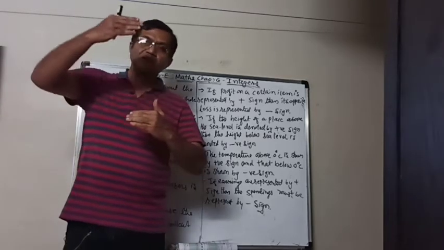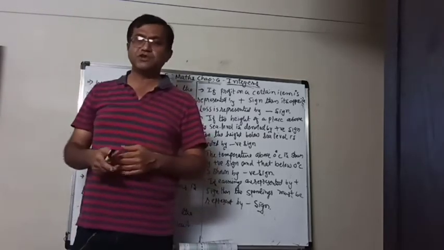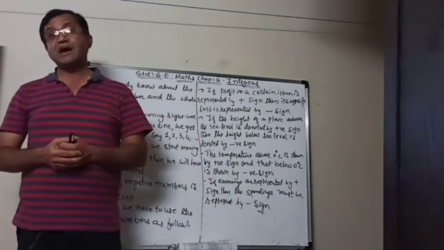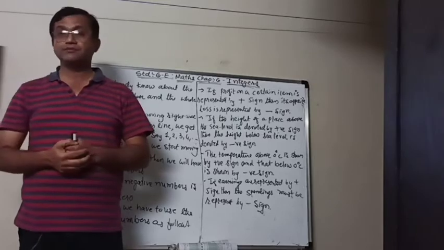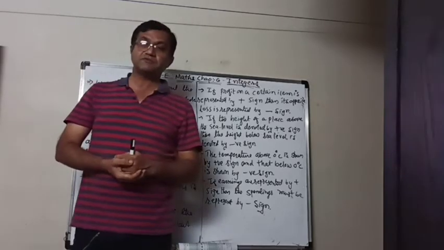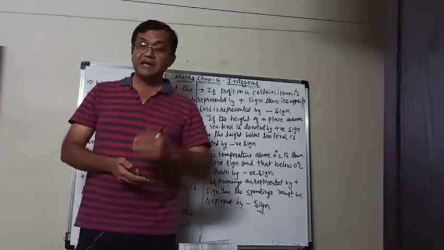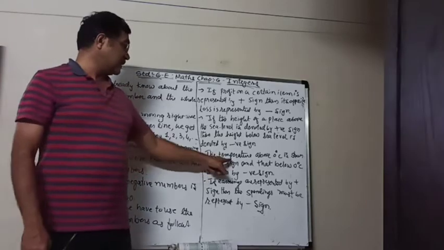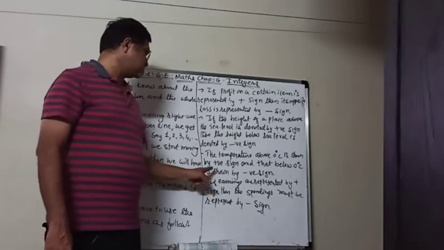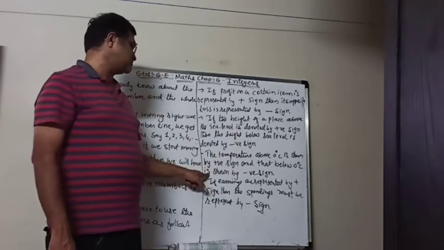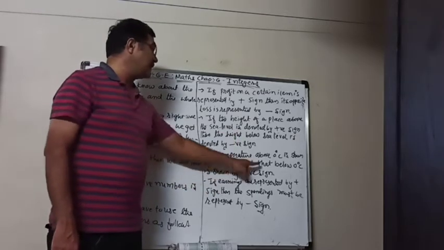And if it is going up and up, all the temperatures above 0 degrees Celsius are taken as positive. But sometimes the frozen items will have temperature less than 0 also. So the temperature above 0 degrees is taken with the positive sign, and that below 0 degrees Celsius is shown by a negative sign.